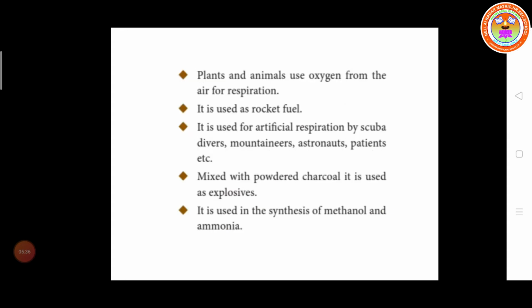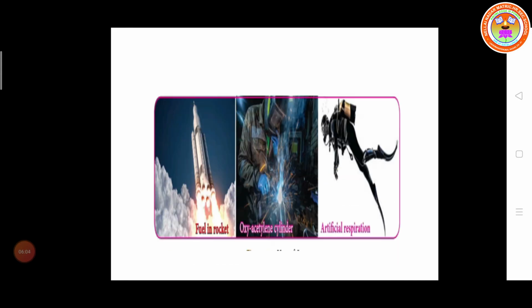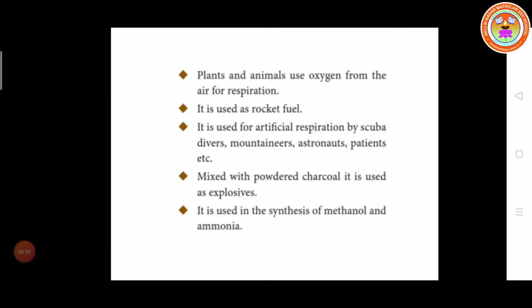And next use, plants and animals use oxygen from the air for respiration. Already we know that all living things use oxygen for respiration. Another use, it is used as a rocket fuel. From the diagram they explain fuel in rocket. Oxygen is used as a fuel in rocket.